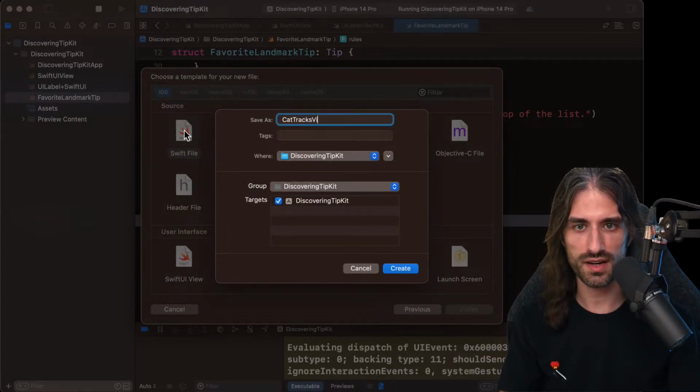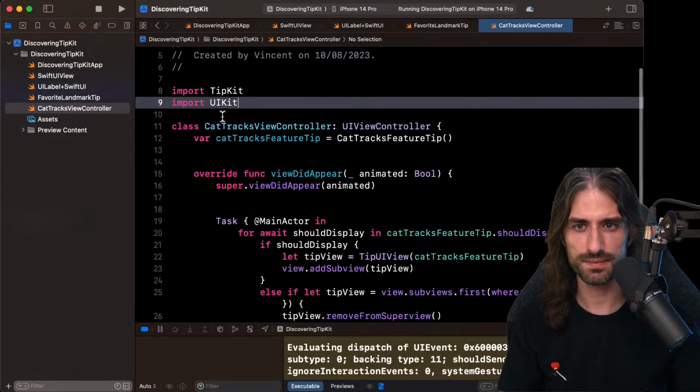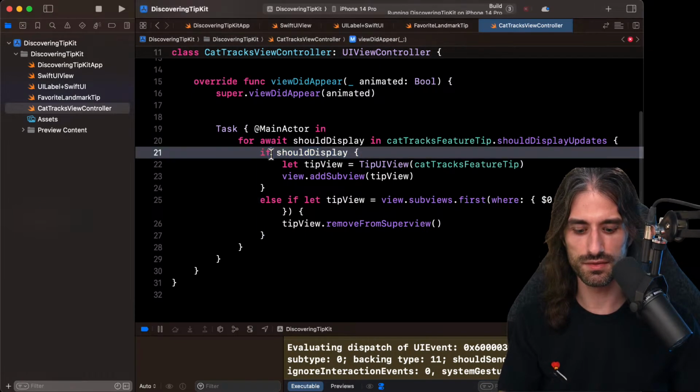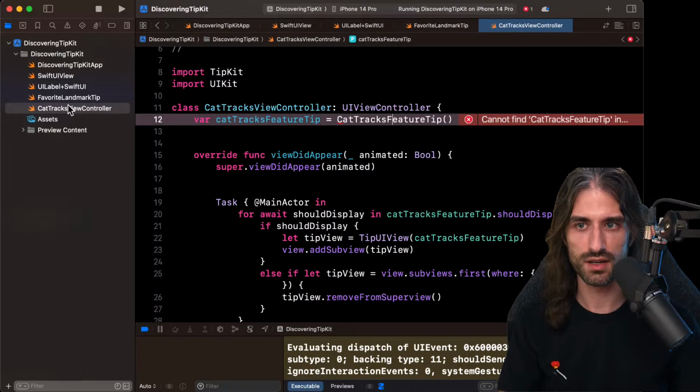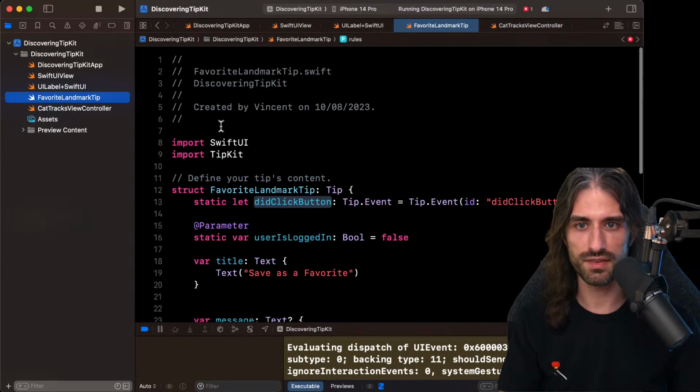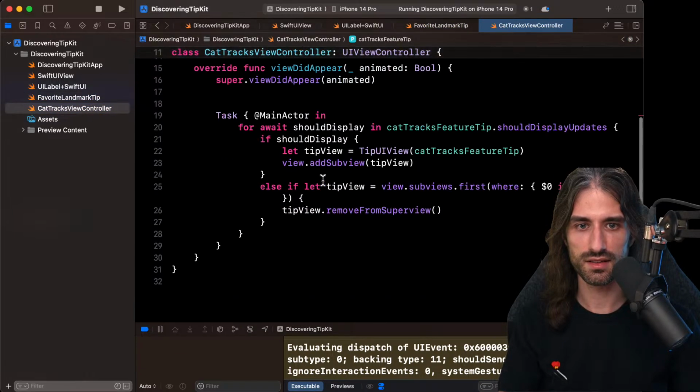CatTracksViewController like that. Just going to paste the code. Okay, let's see. First, will this build? No, because this stuff doesn't exist. But I'm going to use my favorite landmark tip instead.